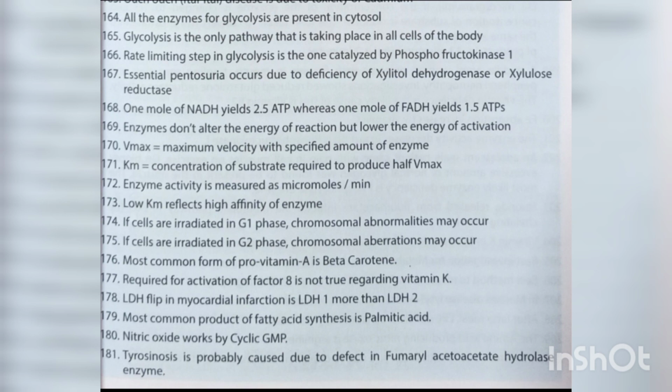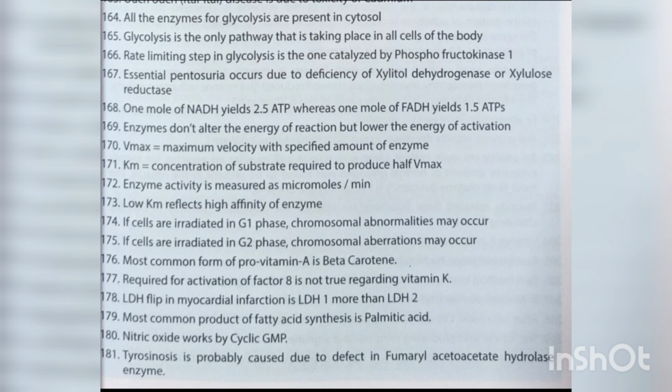If cells are irradiated in G1 phase, chromosomal abnormalities may occur. If cells are irradiated in G2 phase, chromosomal aberrations may occur. Most common form of provitamin A is beta carotene. Required for activation of factor 8 is not true regarding vitamin K.